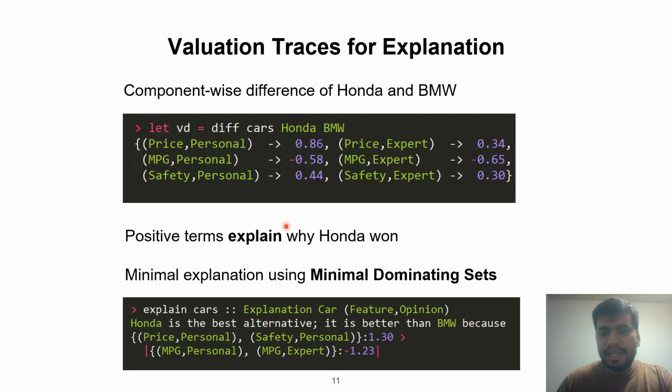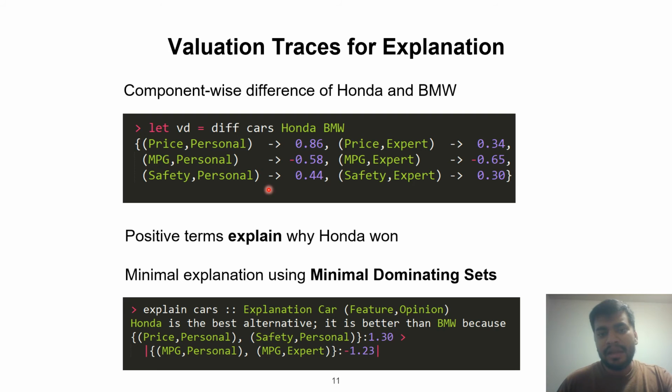But if we look carefully here, we do not need all the positive components to explain why Honda was preferred, because the total value of the negative components is minus 1.23, and if we simply look at the price personal and safety personal components, they themselves can overcome the total negative value. In this case, we need only two components instead of four in order to explain the decision.